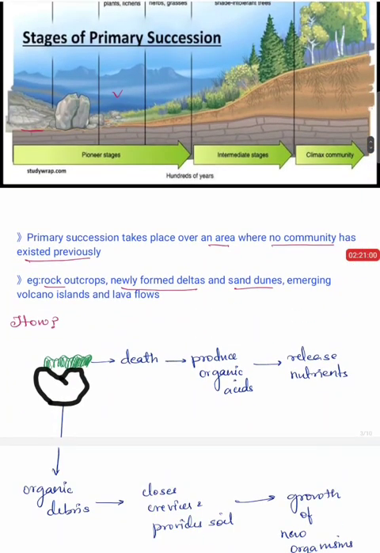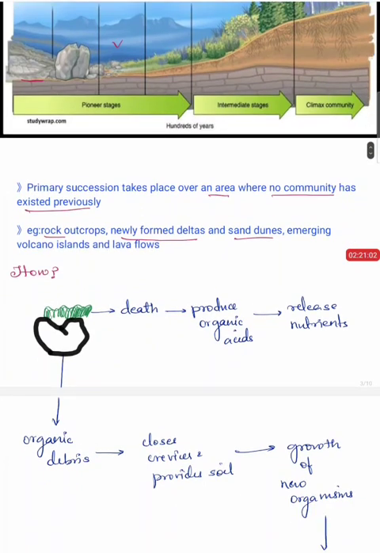Let us see how a primary succession happens in a particular area. Let us consider this as a rock, and here the rock is occupied by lichens and mosses. Soon the lichens and mosses will die. Once they die, they will be decomposed by bacteria. Decomposition produces organic acids, and along with that there will also be organic debris of the dead lichens and microbes, right?